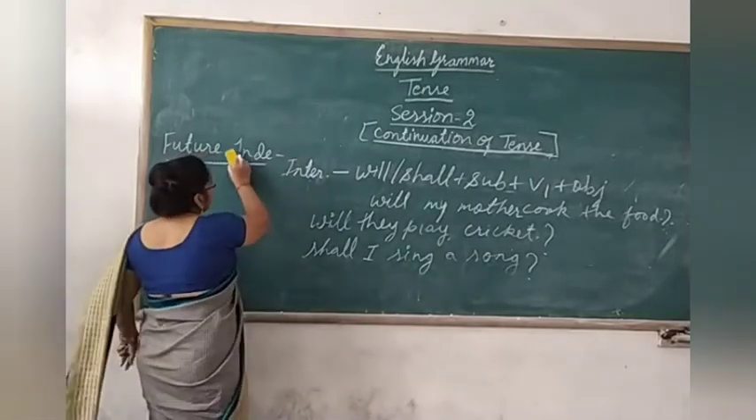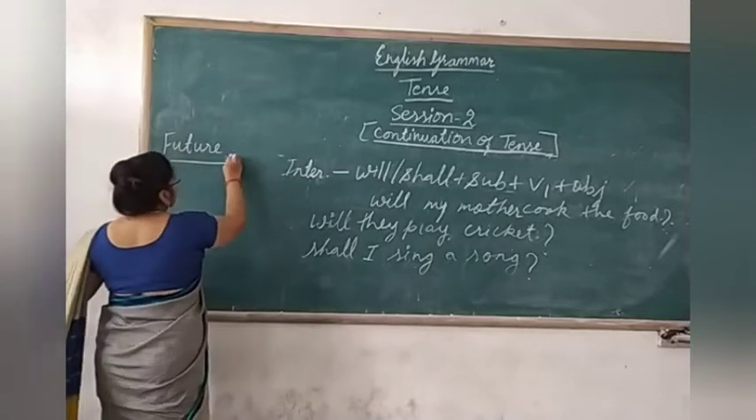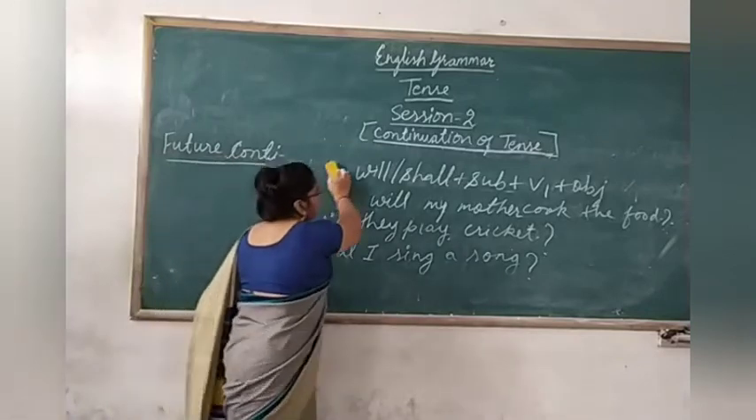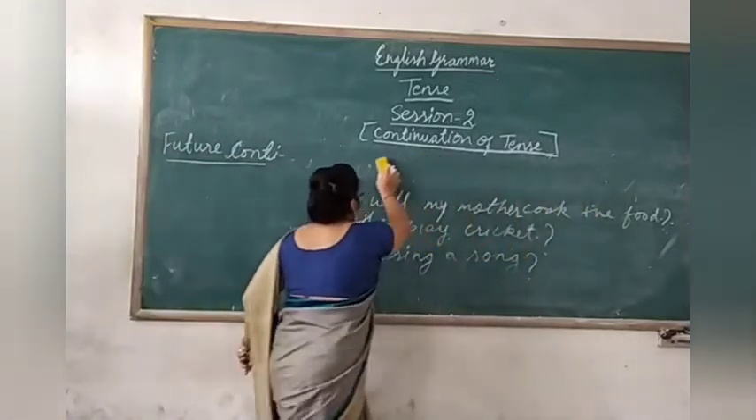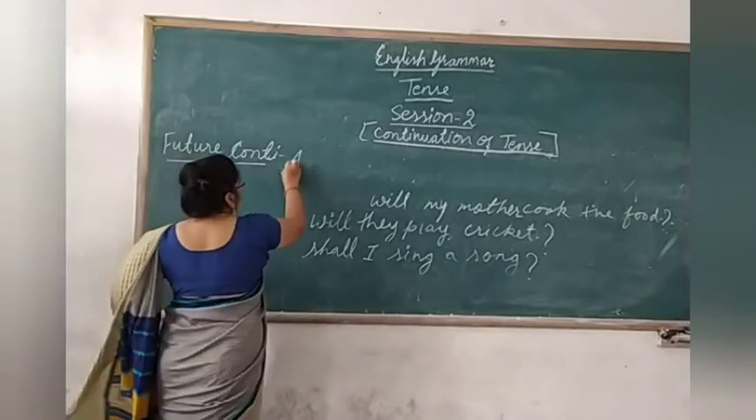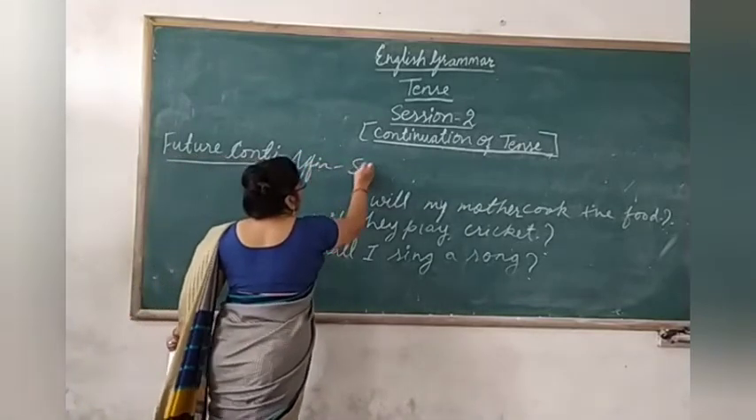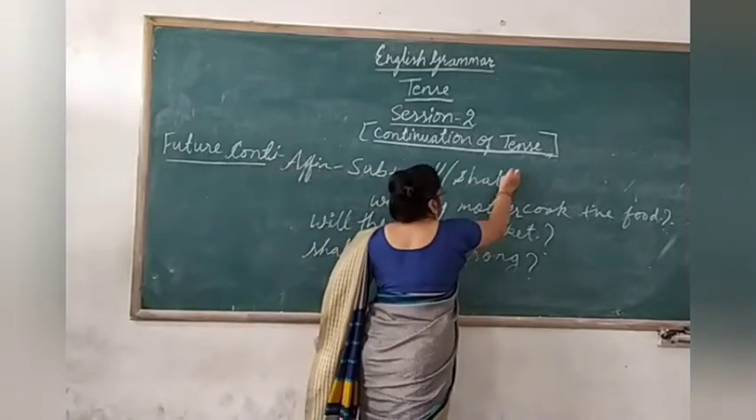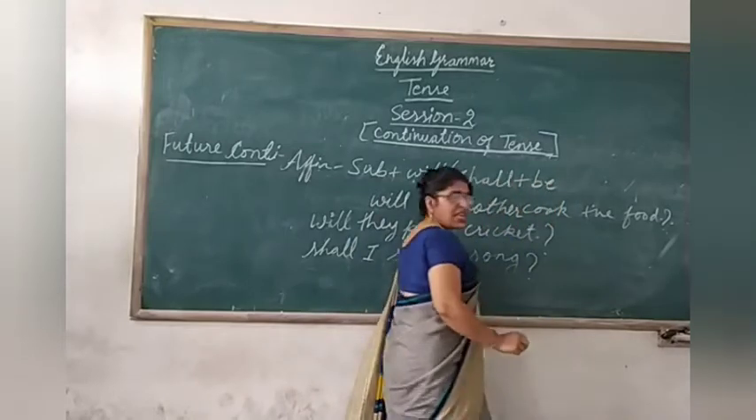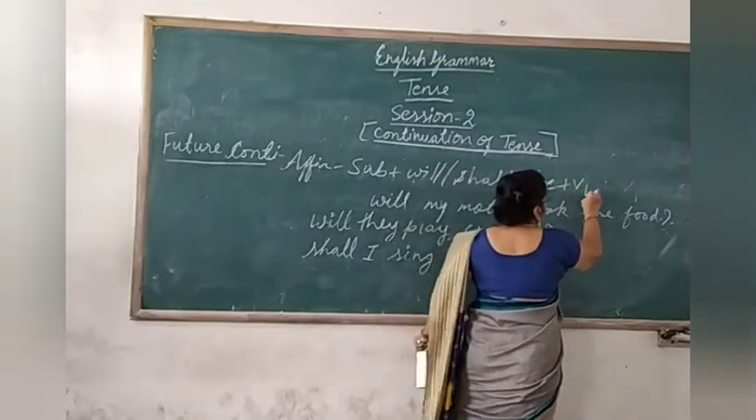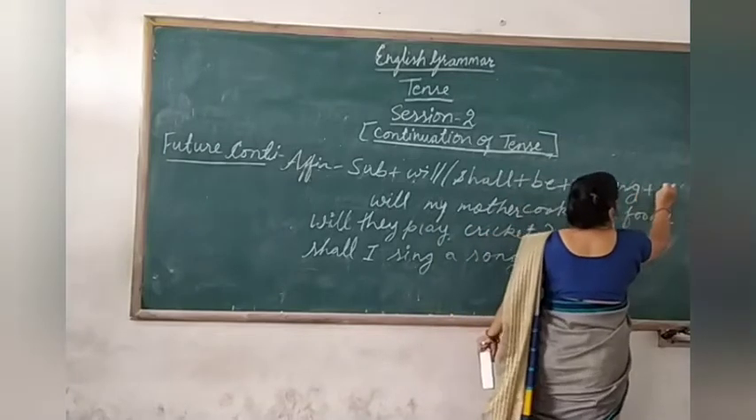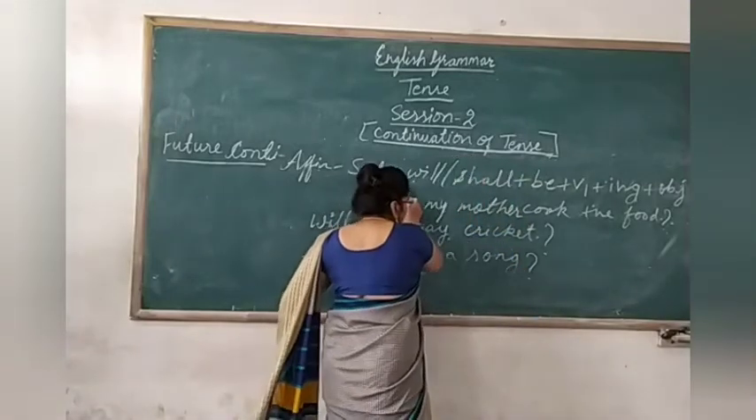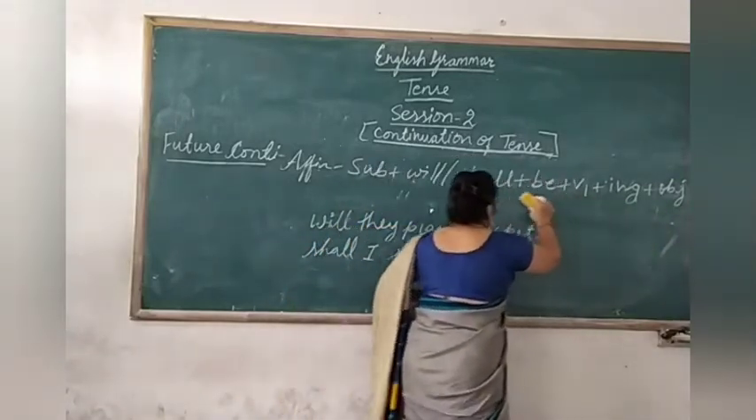Now, let us learn the next tense, that is future continuous. What will be the structure of future continuous? Very easy. See here, affirmative structure is subject plus will or shall. Then we have to use here be. Then V1 plus ing, then object. Clear? Now let us use this structure to make the sentence.